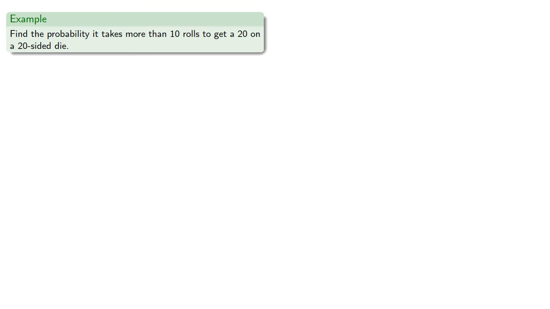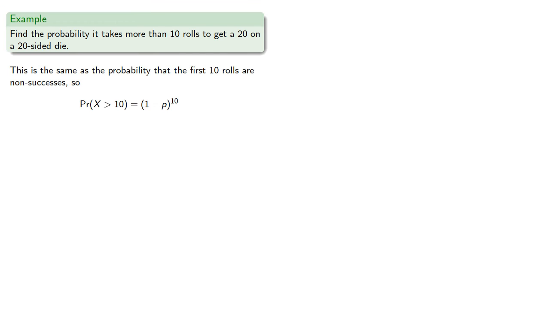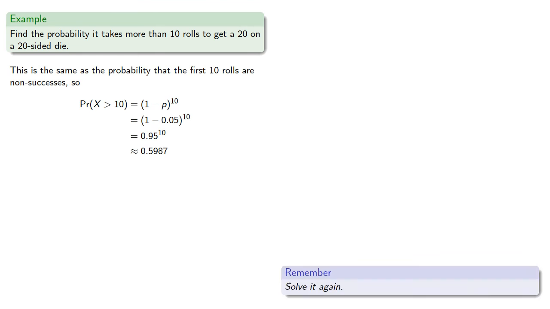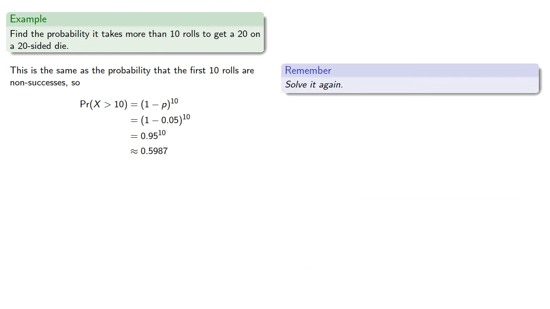or let's find the probability it takes more than 10 rolls to get a 20 on a 20-sided die. This is the same as the probability that the first 10 rolls are non-successes, so we could compute the probability as 1 minus p to the 10th, which will be, but a useful strategy when learning math is to solve it again, find a different solution.